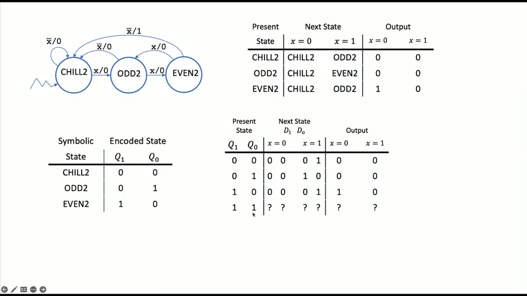Now, hopefully I didn't make a mistake in my logic, because if somehow they both become 1, I'm in trouble. But assuming that there's no error, I should never be in state 1, 1. Okay, and that's why these are don't cares.